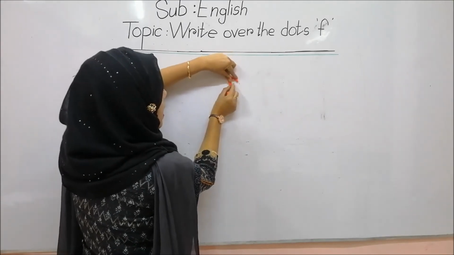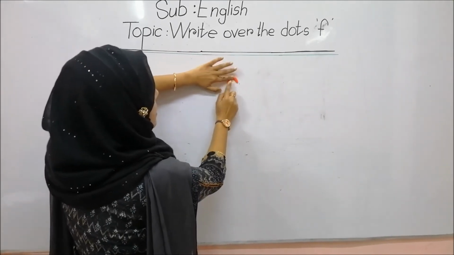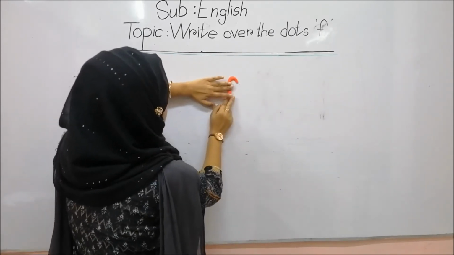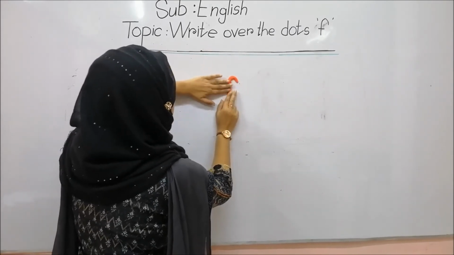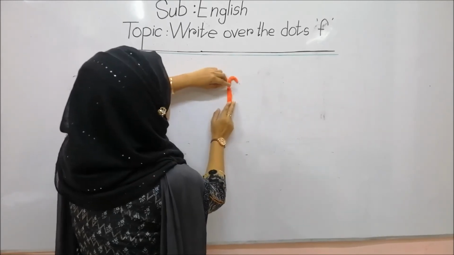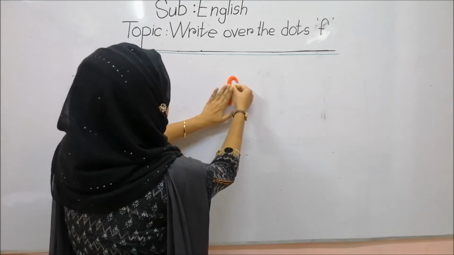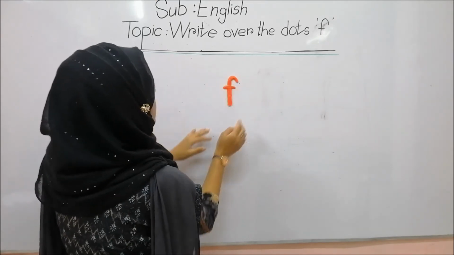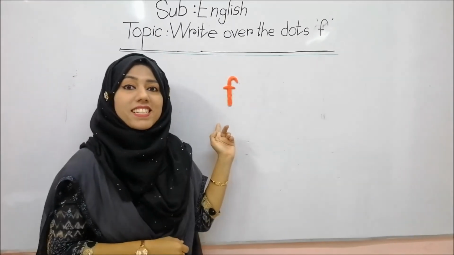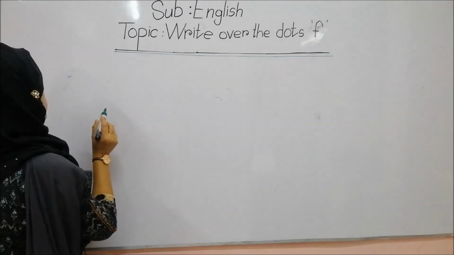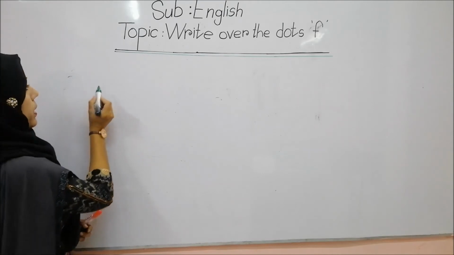Okay, this is what? This is half circle, right? Then this is standing stick, and then this is sleeping stick. So this is letter F. Students, look at the board, okay?